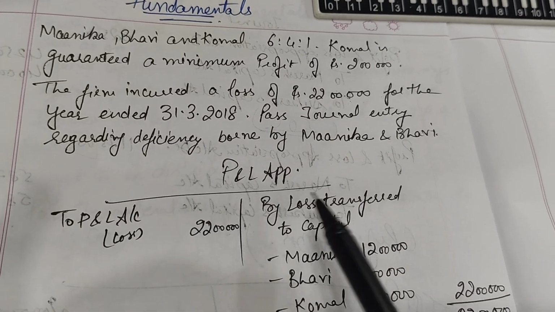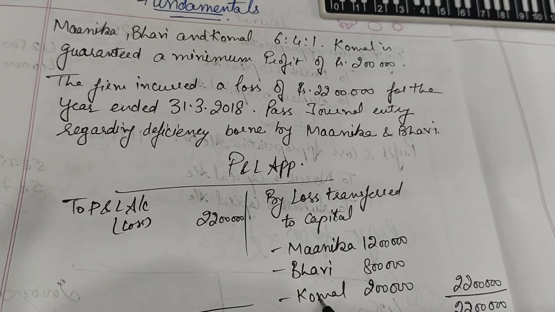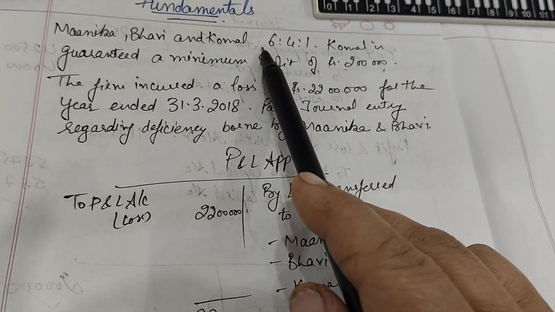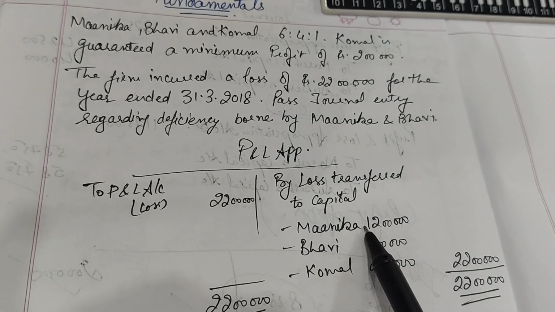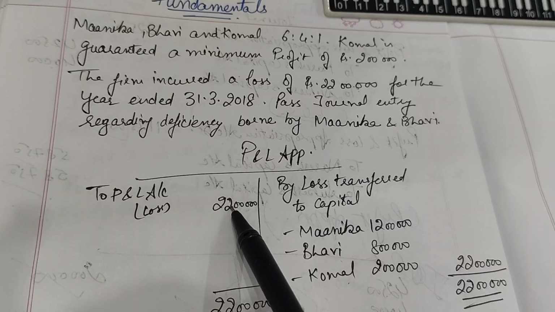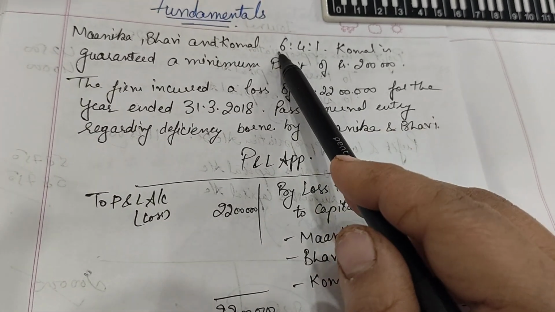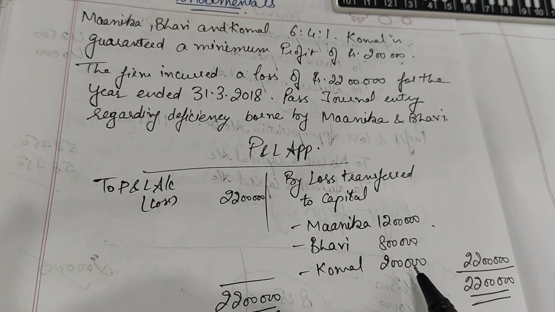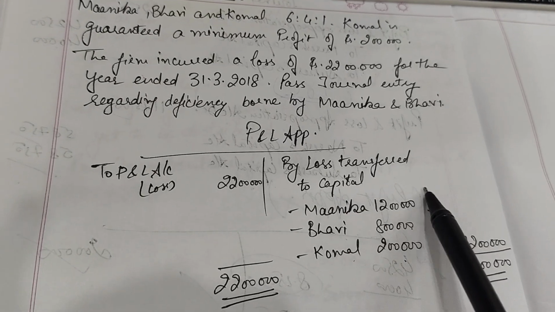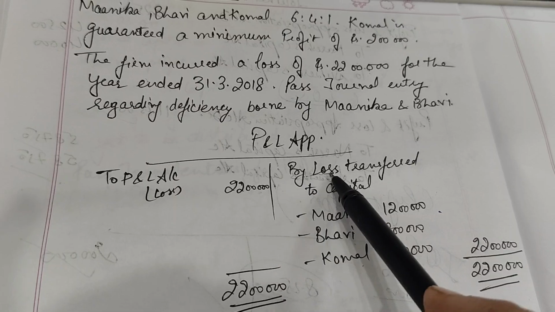first of all, this 22 lakh loss will be written off among all the partners in their profit sharing ratio, which is 6:4:1, right? So this 22 lakh rupees is divided among all the partners as 22 lakh into 6 divided by 11. Manika's share is 12 lakh, then Bhavi's is 8 lakh, then Komal's is 2 lakh. This is their share of loss.